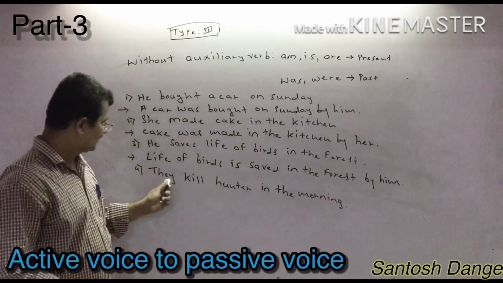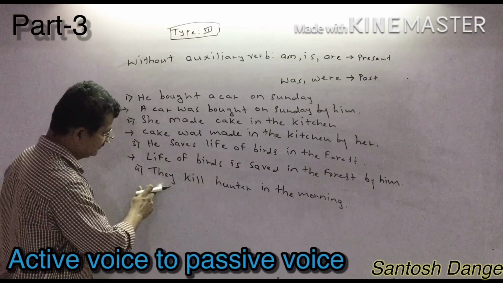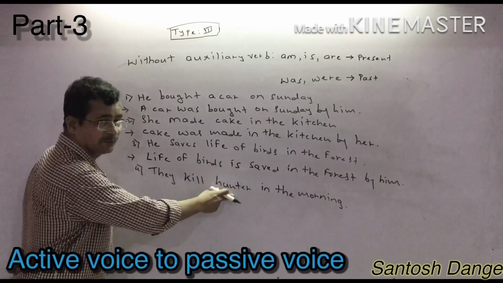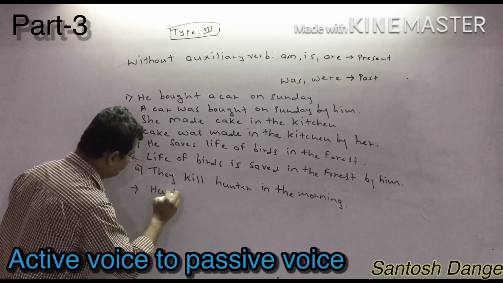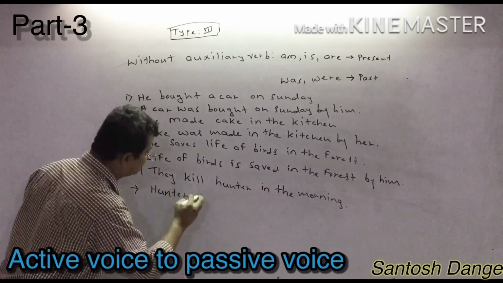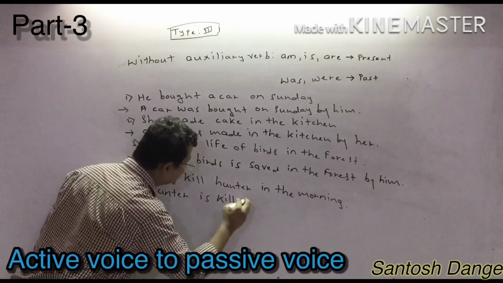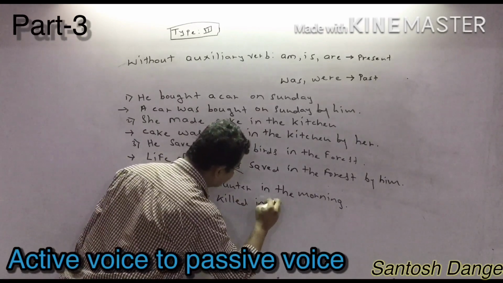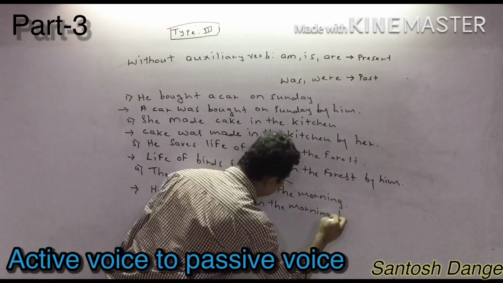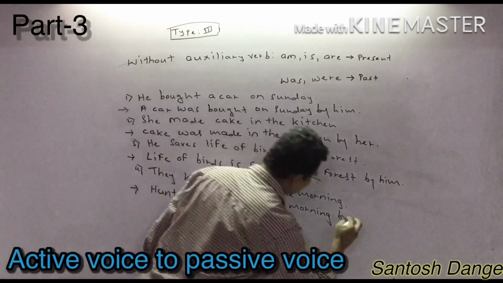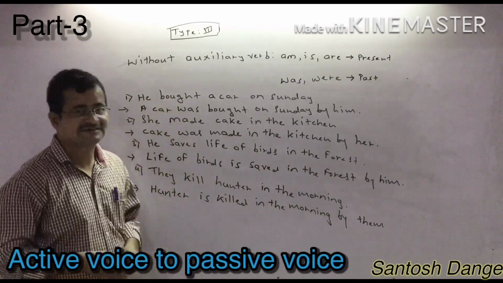Okay. Now the last sentence: They kill hunter in the morning. So first of all, subject, verb, object. After that, what will you write? Object, hunter. It is in the present tense, so you have to write is. Kill is going to be converted into killed, in the morning, by. They is going to be converted into them. So we have completed the third form of changing the voice.